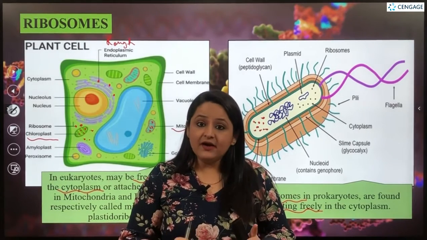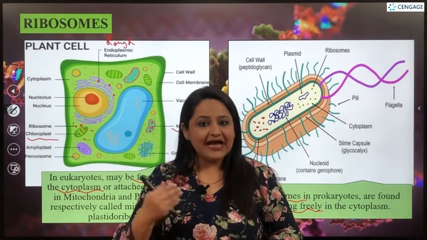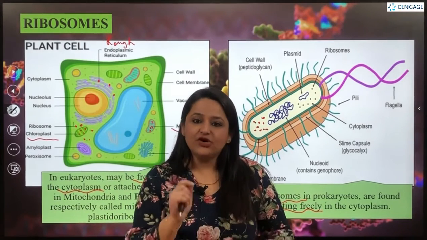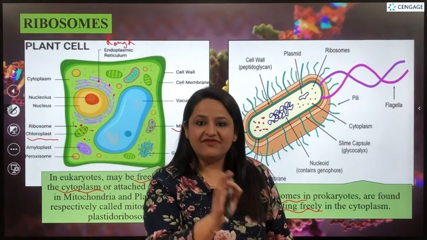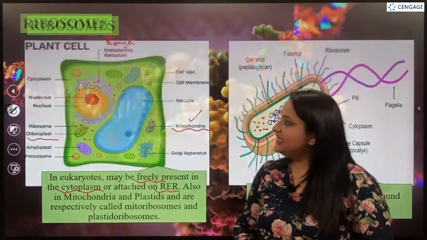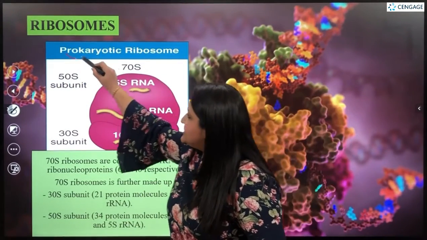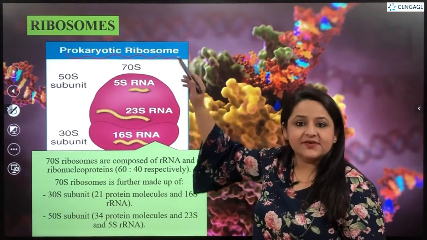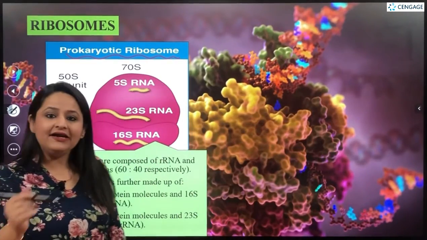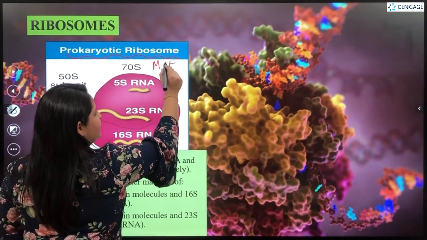But depending upon what type of larger subunit and smaller subunit is joined, the ribosomes are actually of two types, that is 70S as well as 80S. So now let's study the various types of ribosomes. The ribosomes which are present in prokaryotic cells as well as in the mitochondria and the plastids of the eukaryotic cell.